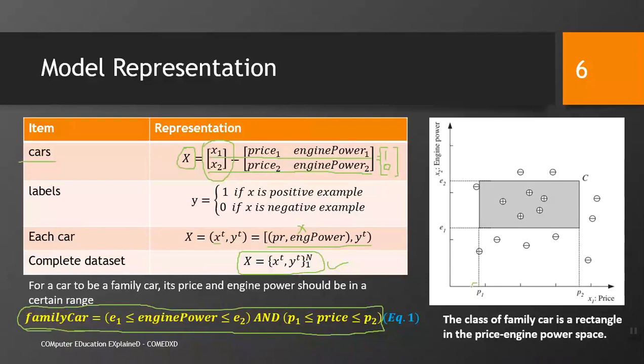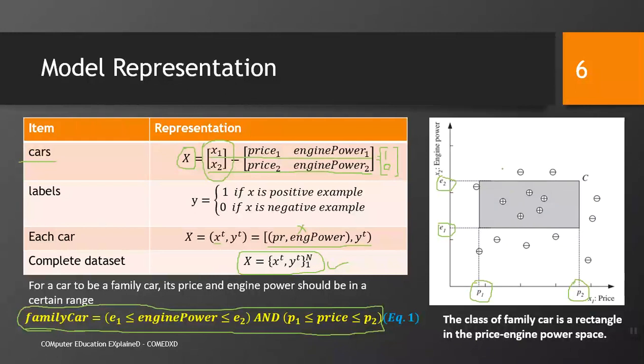So, you can see here we have P1 and P2, that is the restriction or the range on price, and here we can see the engine power E1 and engine power E2, and we have the range of E1 and E2 as well, and all our positive examples are present in these two ranges. So, in this particular case, this if condition could be our discriminator function, could be our classifier, could be our model. The class of family car is a rectangle in the price engine power space.